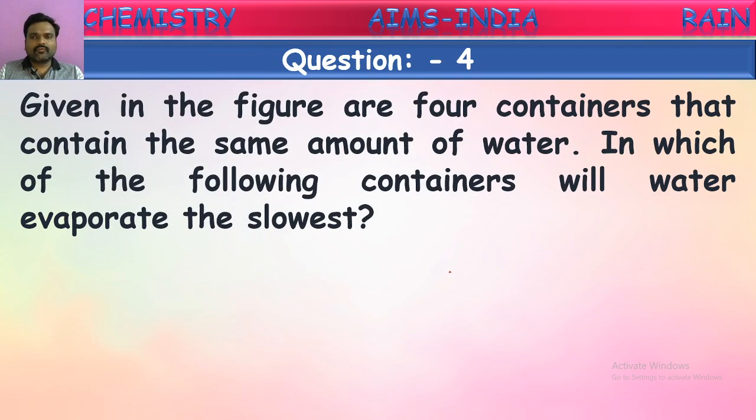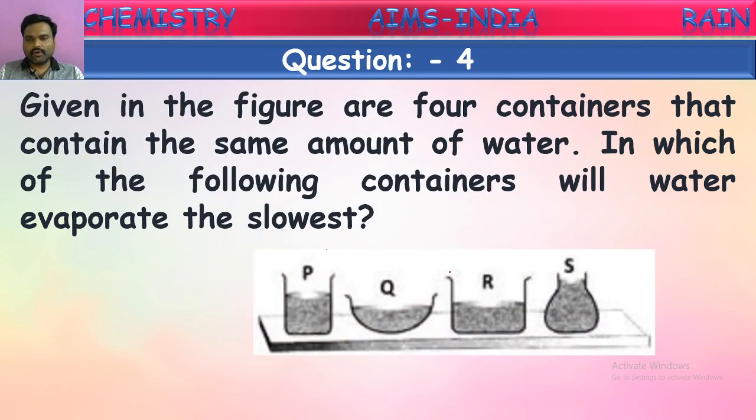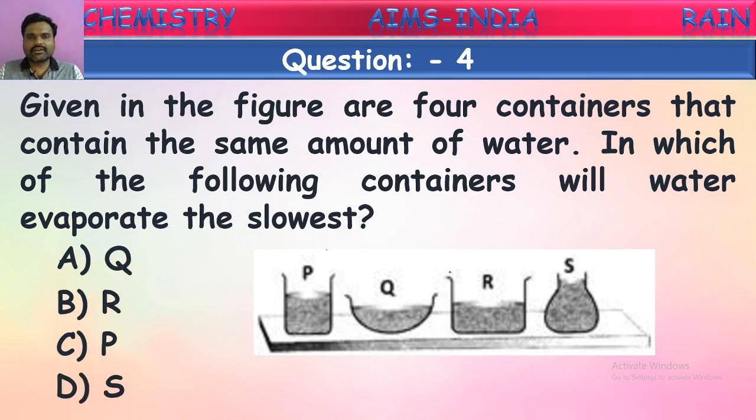Given in the figure are four containers that contain the same amount of water. In which of the following containers will water evaporate slowest? Here they have shown four different containers, and an equal amount of water is taken in each. All the containers are kept at the same place. Now the question is from which container water evaporates at the slowest rate? Is it from P, Q, or S?